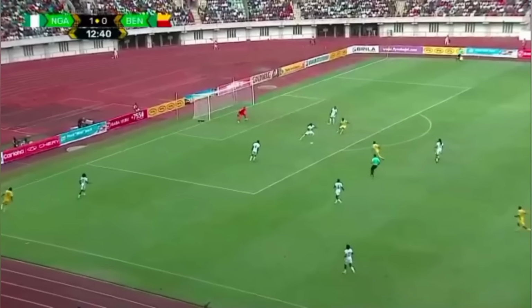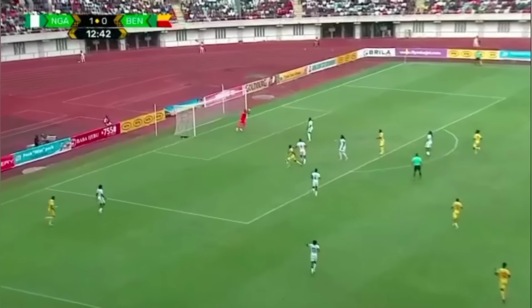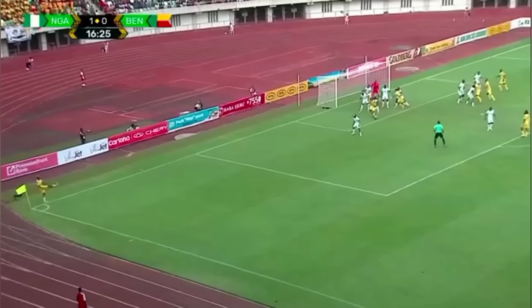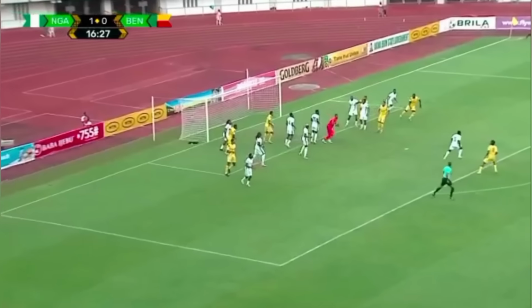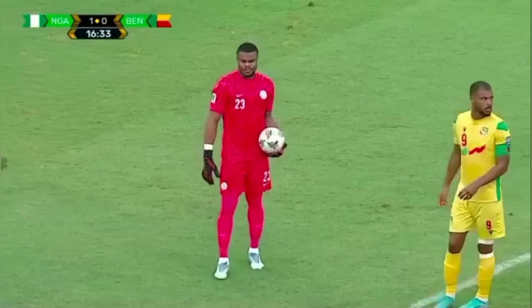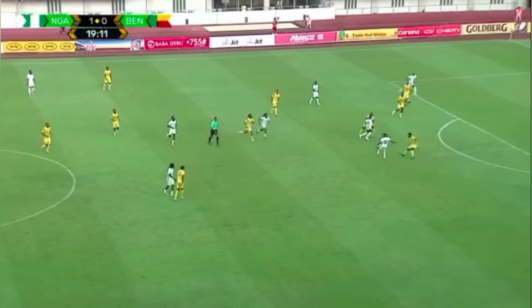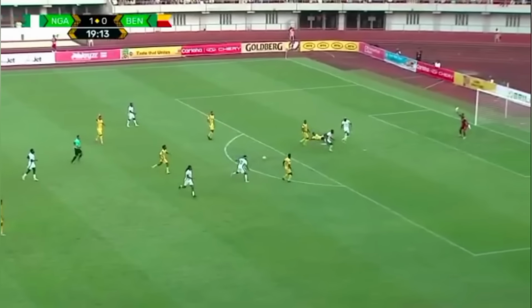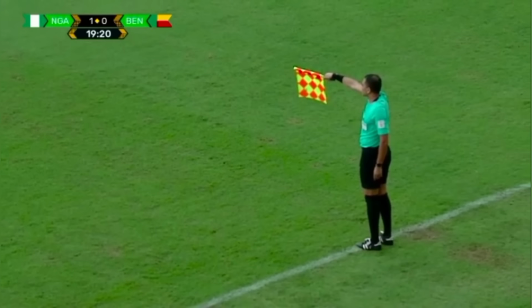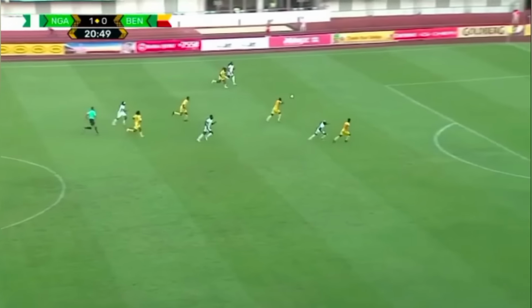Then you get Benin Republic with a good opportunity. Steve Munido plays it straight at Stanley Wabali. Just like this situation, Stanley Wabali grabbing it out the air this time. And you got Samuel Chukwueze, I guess he's looking for Victor Osimhen. The flag goes up because Osimhen was in an offside position.